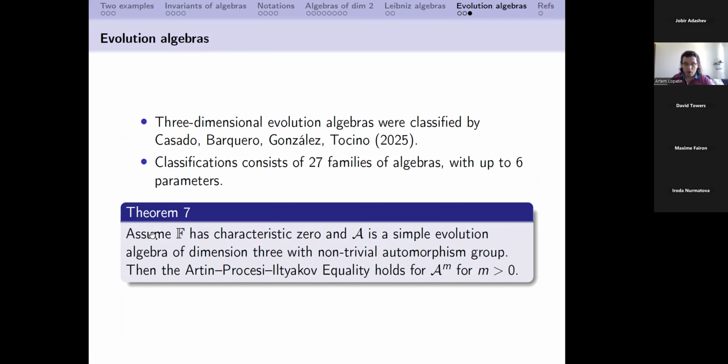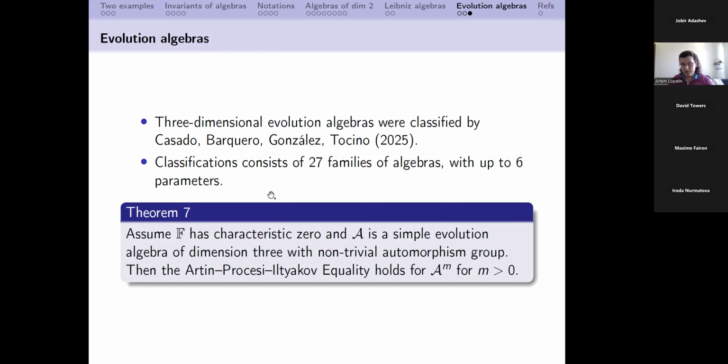We consider the case of zero characteristic. Algebra A is a simple evolution algebra of dimension 3 with a non-trivial group of automorphisms. Then we described the algebras of invariants and verified that the AP equality holds in this case. It was not necessary to consider all 27 families because, using some known results, we were able to show that only 8 families have non-trivial automorphism groups of evolution algebras in dimension 3.